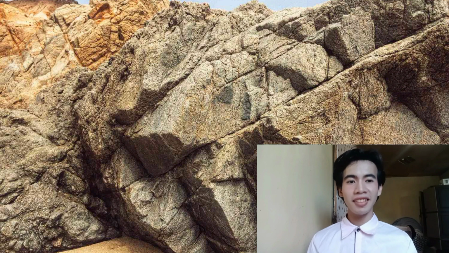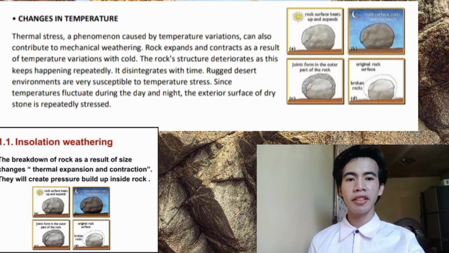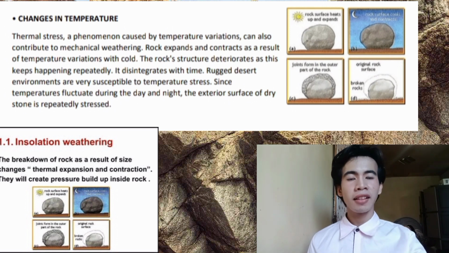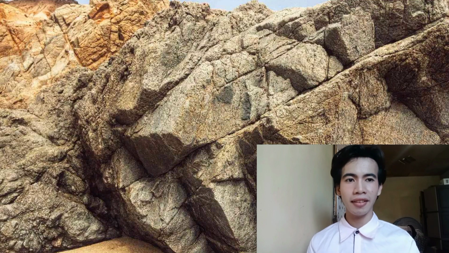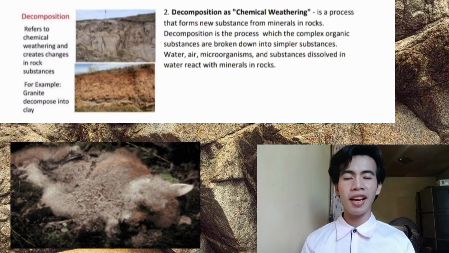Now, we are on the last cause of physical weathering, which is the change in temperature. The change in temperature also causes weathering that falls under physical or mechanical weathering. This happens under thermal stress where temperature varies over time. The total variation of hotness or coldness of the temperature causes the rocks to expand and contract, which disintegrates them over time.